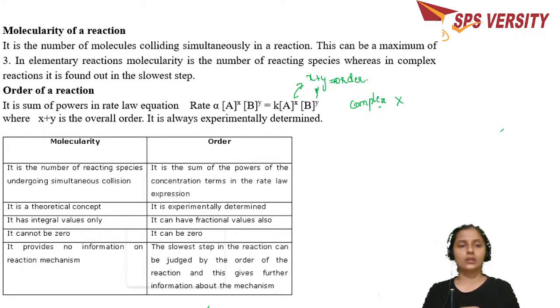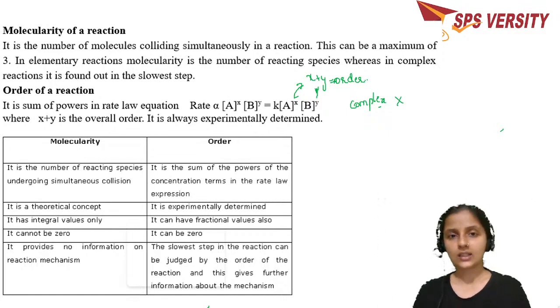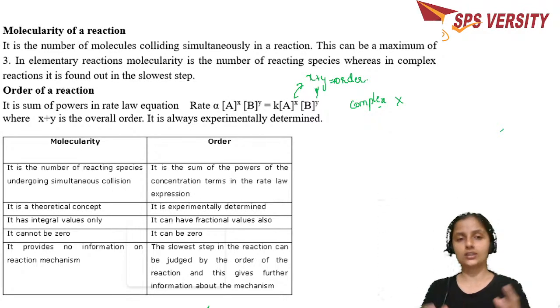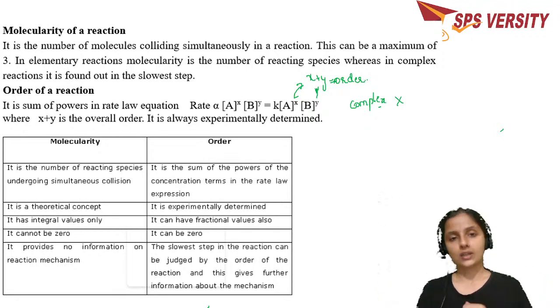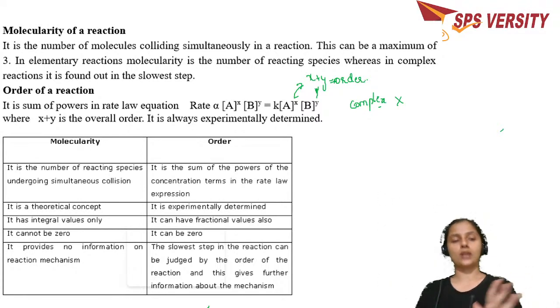And the molecularity cannot be zero. Why? Because if the reactant molecules which are going to take part in the reaction are zero, the reaction will not happen ever. So that's why the molecularity of the reaction cannot be zero, whereas the order can be zero, it can be negative, it can be positive, it can be a whole number, it can be a fraction.